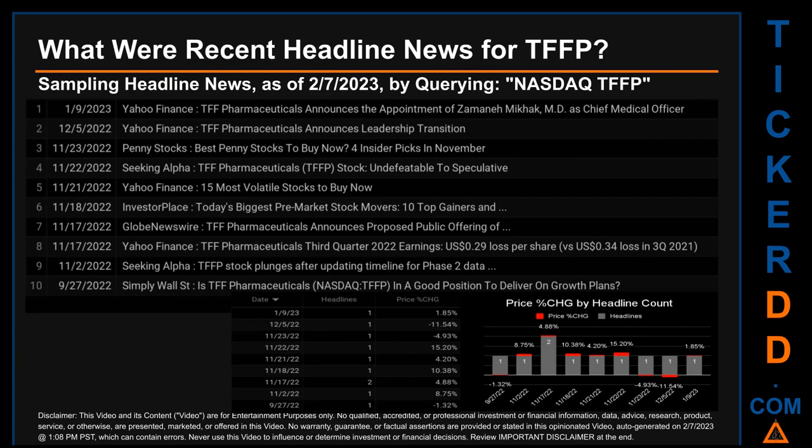What were recent headline news for TFFP? Today, Tuesday the 7th of February 2023, I sampled one of our news aggregators for latest headlines for this ticker. I did so by searching specifically by a keyword that may appear, broadly, in the title or the body, of discoverable news articles. The keyword that I used was a combination of the exchange and the ticker symbol, NASDAQ: TFFP. The results show 10 unique headlines, published across 9 unique dates. Publication dates spanned 104 days.